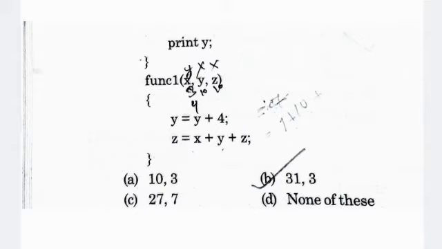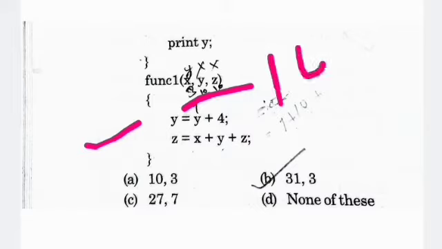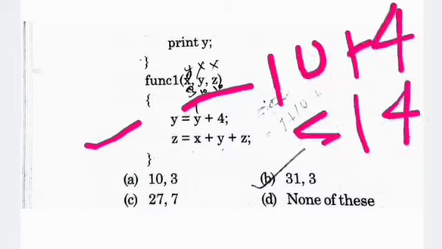Now here on the basis of call by reference, the value of y is equal to y plus 4. Now we know that the value of y is equal to x, that is 10. So 10 plus 4 is going to be 14. So the value of y is equal to 14. It means the value of z is also equal to 14.